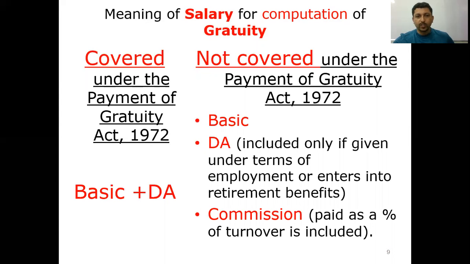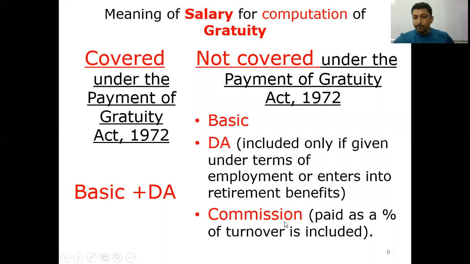So, an important difference we need to understand. If the employee is covered under the Payment of Gratuity Act, it is simply basic plus DA, no conditions attached for DA at all. And point to note, there is no commission here. Whereas if the employee is not covered under Payment of Gratuity Act, then we have the three criteria: basic, DA, which will be included only if it is given under terms of employment or it enters into retirement benefits.